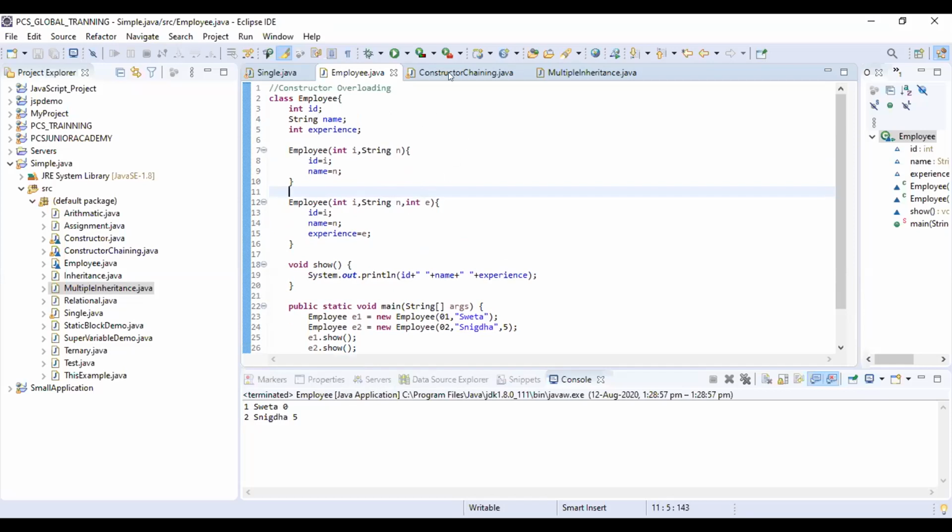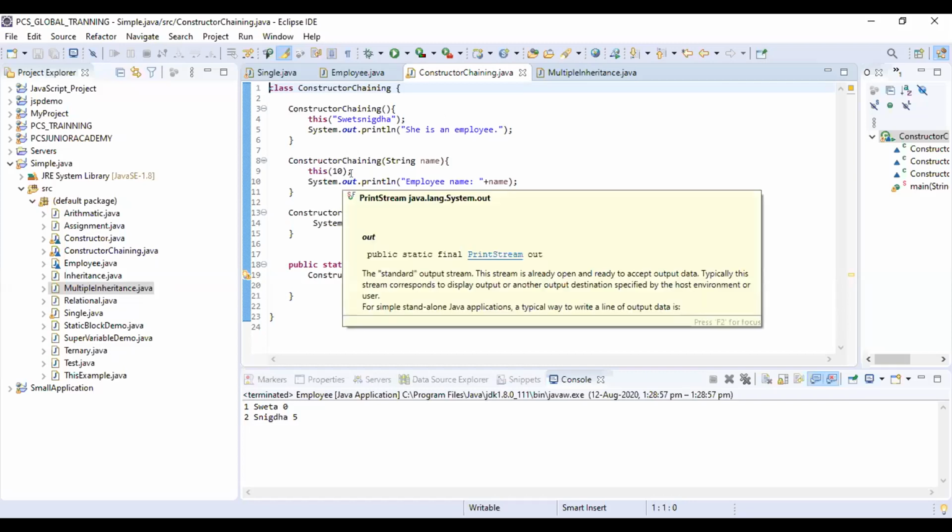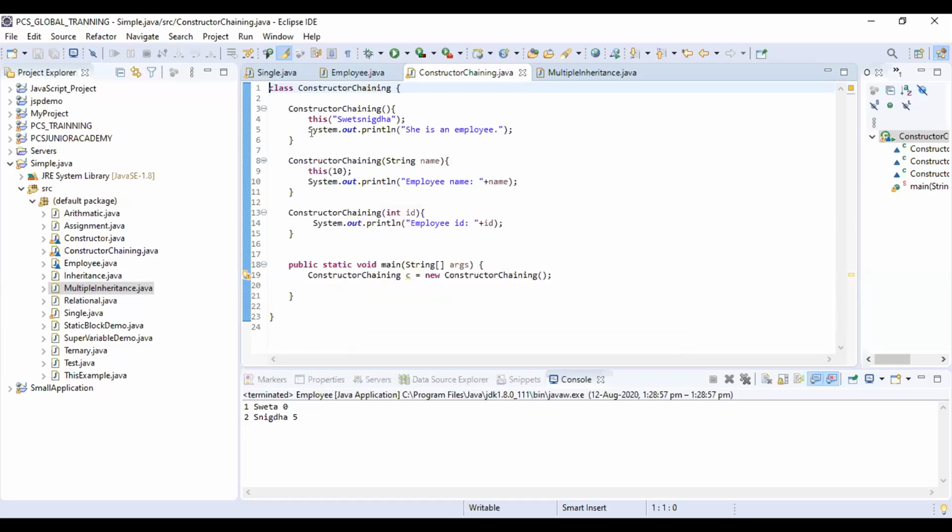Now I am going to present my constructor chaining example. First of all, what is constructor chaining? Constructor chaining means invoking or calling one constructor from another constructor. This is the example.